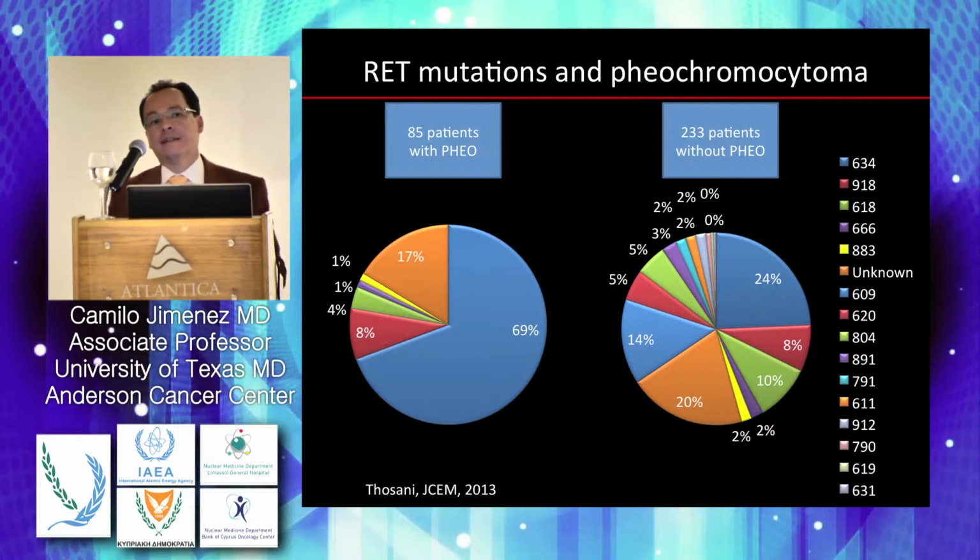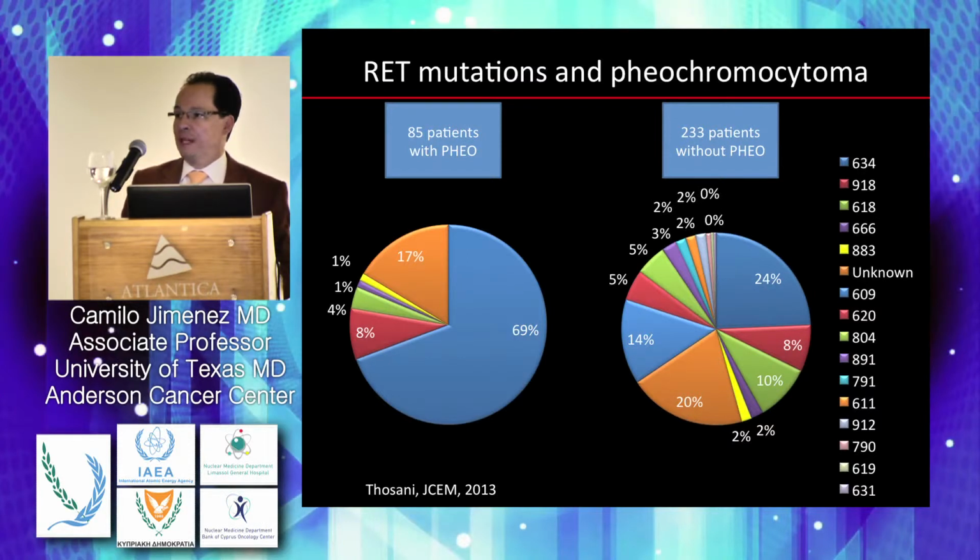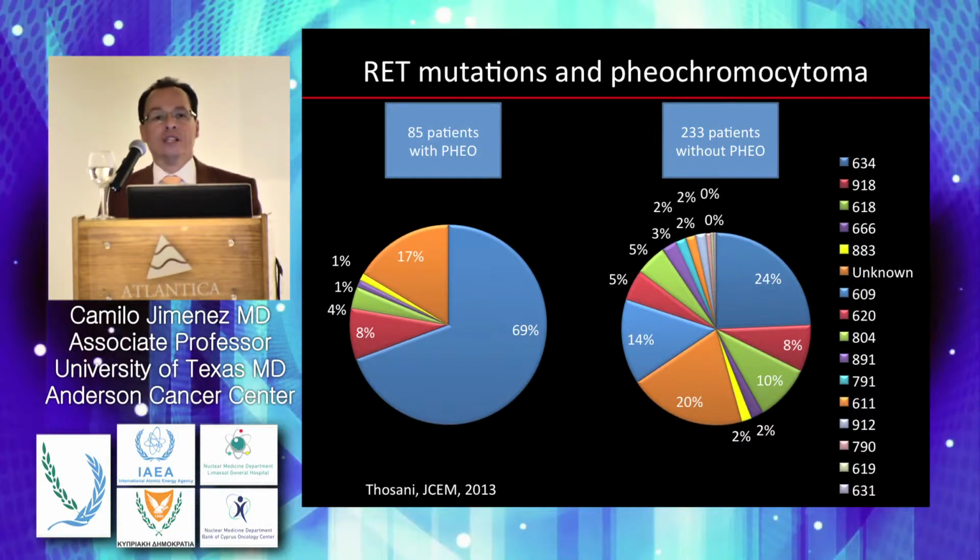An important characteristic of the pheochromocytomas of these patients, from a biochemical perspective, is that they produce both adrenaline and noradrenaline. So when you do the biochemical testing, you will see an increased expression of both hormones. So both epinephrine as well as norepinephrine will be elevated in plasma. Now, what is important is that not all mutations are associated with pheochromocytoma development, and this is a slide that is going to show you an example of those.